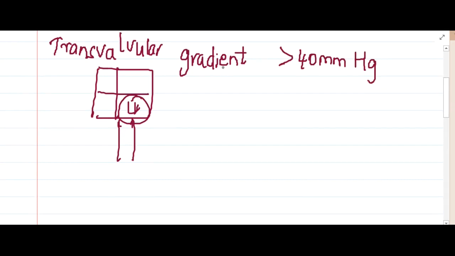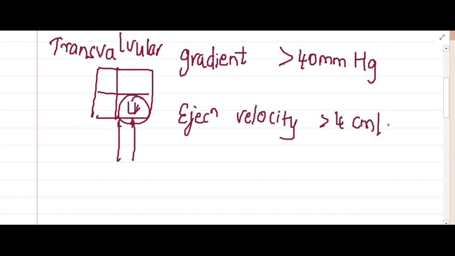Okay, and if you see the ejection velocity, it is increased to more than 4 meters per second. But what is the normal ejection velocity? Normal ejection velocity is 1 meter per second.